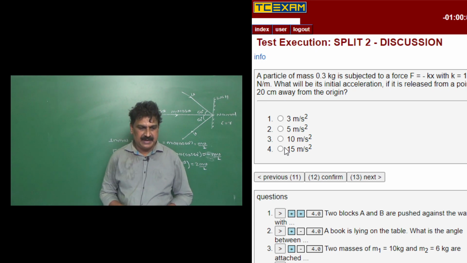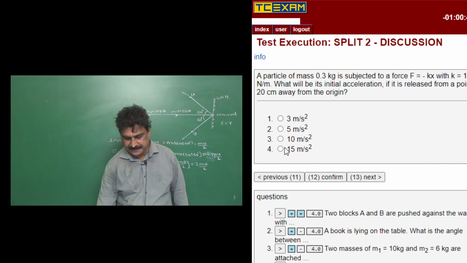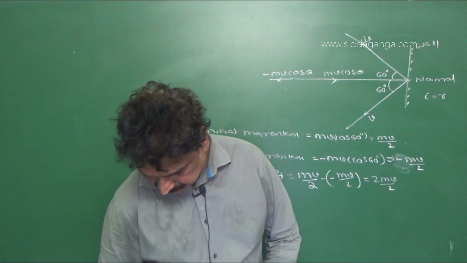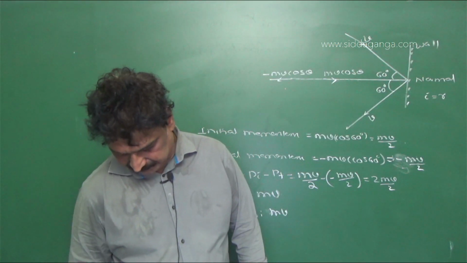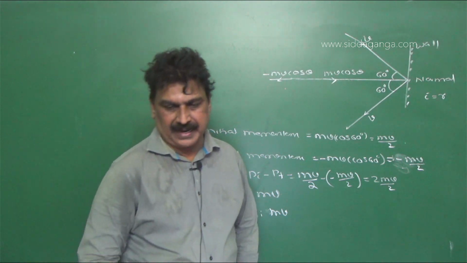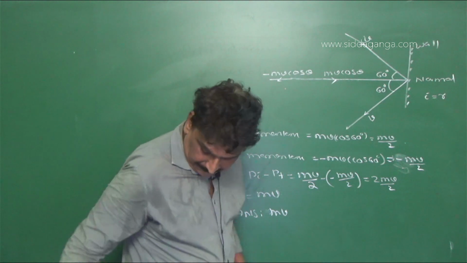So options are 3 meter per second square, 5 meter per second square, 10 meter per second square and 15 meter per second square.